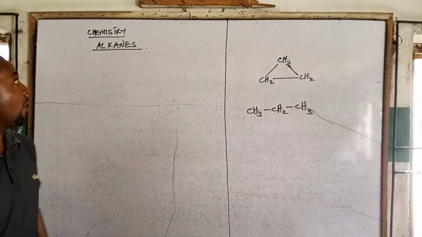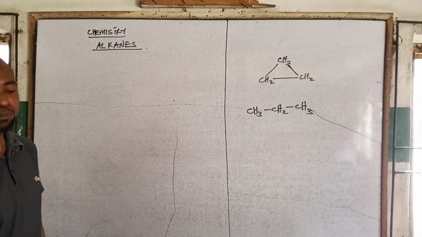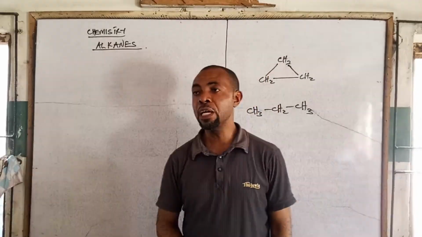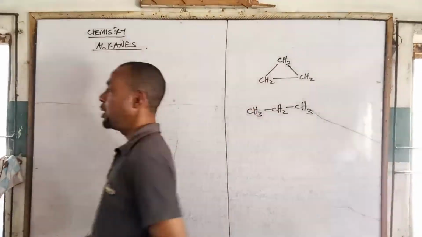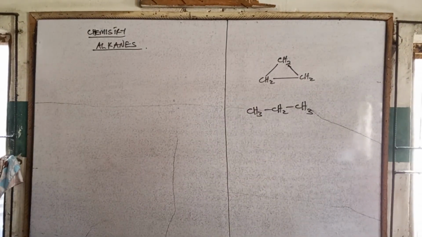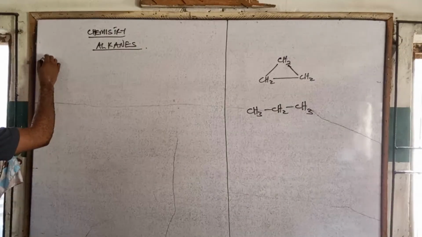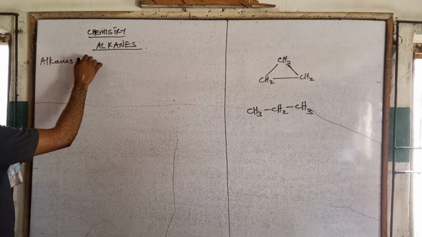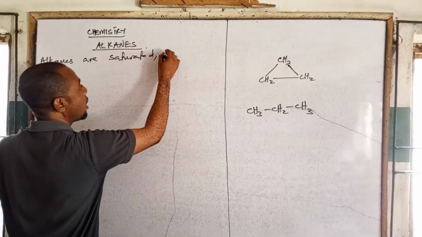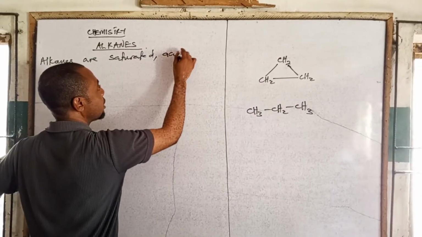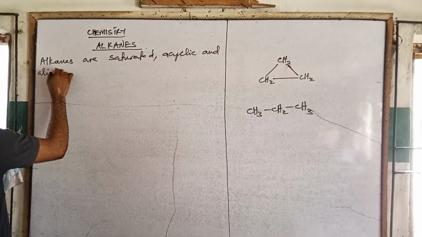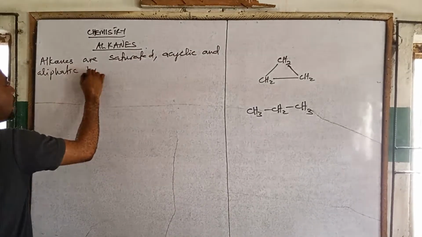So alkanes are saturated, acyclic, aliphatic hydrocarbons. They are saturated, they are also acyclic, and they are aliphatic. So alkanes are saturated, acyclic, and aliphatic hydrocarbons.